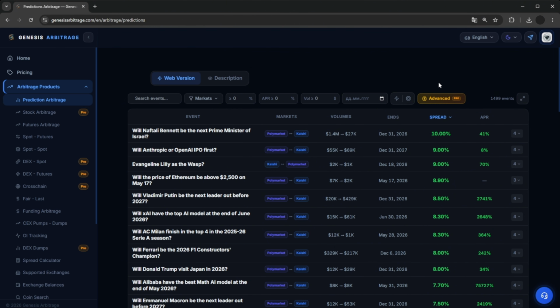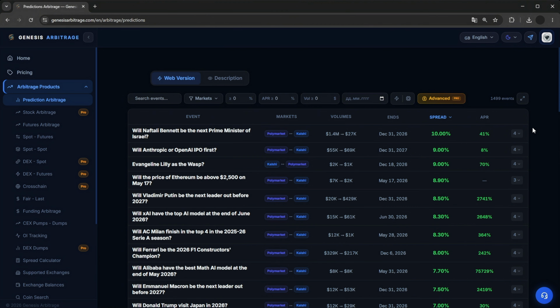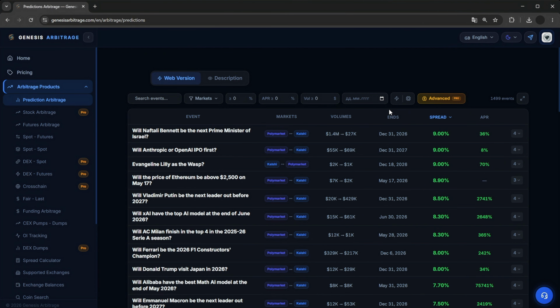For every event, it lists bids, asks, depth, volumes, and also shows the type, meaning exactly what you need to do to make a profit. Prediction markets offer filtering by markets, so you choose which platform to search for spreads. By the spread itself, by APR, and by volume. Besides that, filtering by the event's end time is also perfectly available. Also, remember that each section has a description that explains in detail exactly how every single section works.